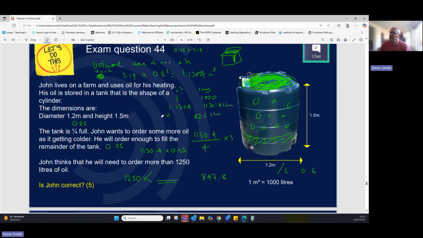Not because it's incorrect, which I know it is, but because we've done the right process for finding out 3/4 and turning it into liters and things like that. However, because we've got the wrong number to start with, we would have really fallen behind on the marks for that one because we've made a mistake early on. We've done the correct workings out for the rest of it, so we potentially would get 2 out of the 5. Maybe 2, because we've worked out what 3/4 is. We've shown how to work out the area of a circle, so we've done some of the order of what we need to do.